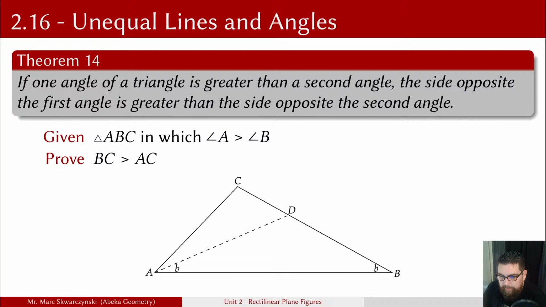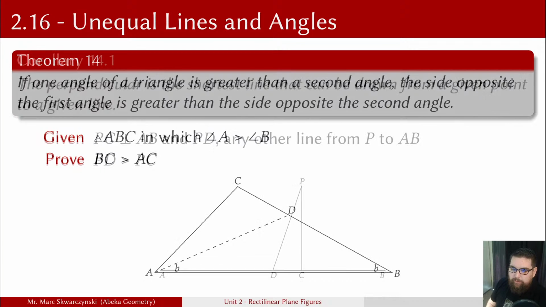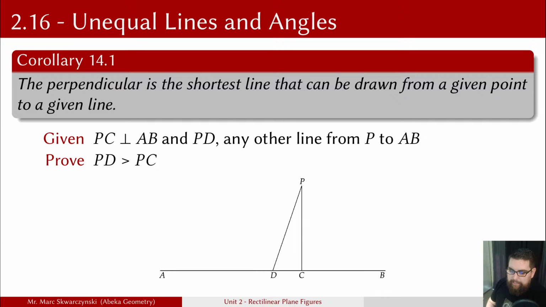Corollary 14.1 says that the perpendicular is the shortest line that can be drawn from a given point to a line. This actually directly follows from the previous proof. Given that PC is perpendicular to AB and PD is any other line from P to AB, we're going to prove that PD is greater than PC. So we are given these two lines, and we're going to basically prove there's only one perpendicular.